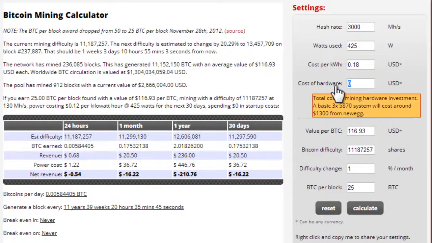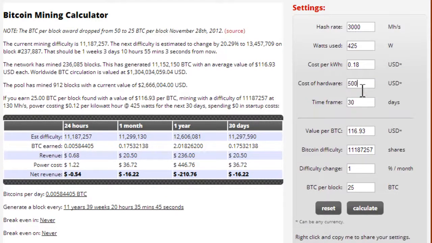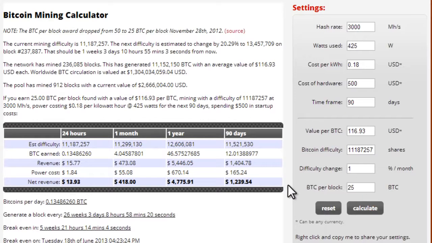Cost of hardware, let's say it cost me $500. Maybe I had to buy a new graphics card. Time frame, I'm going to bump that up from 30 days to 90, 3 months. Keep all those settings the same. Calculate. You can see here that in 90 days, after spending $500, I would have made $1,239. That's pretty good.